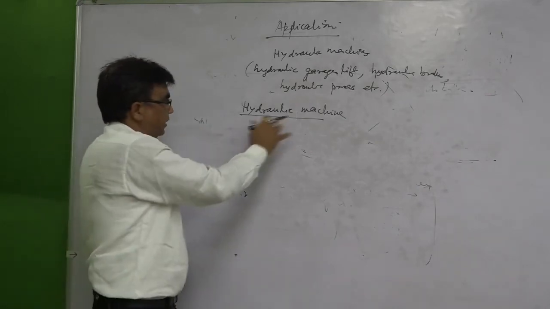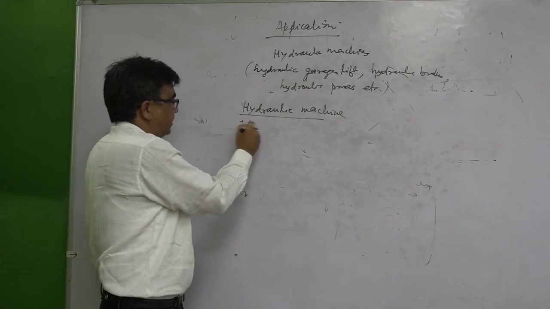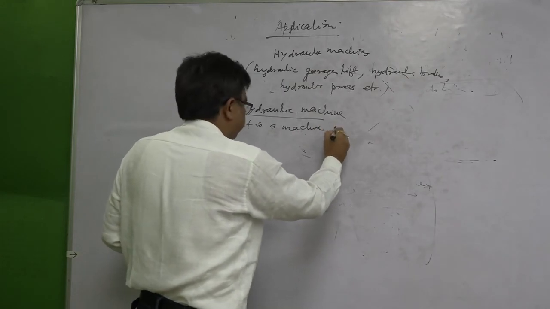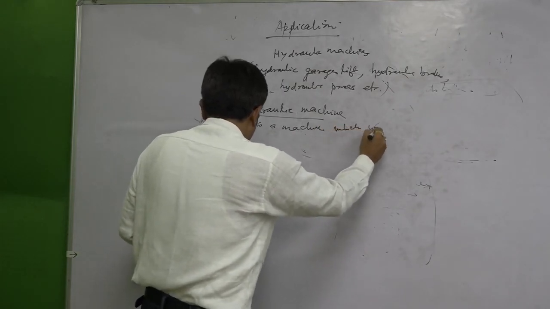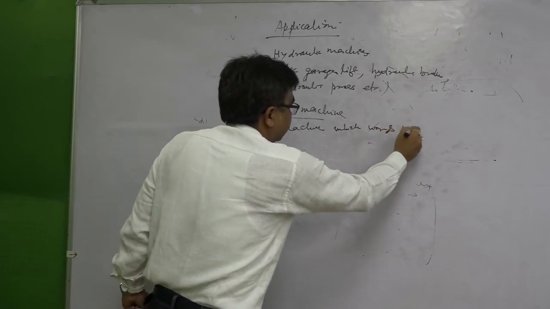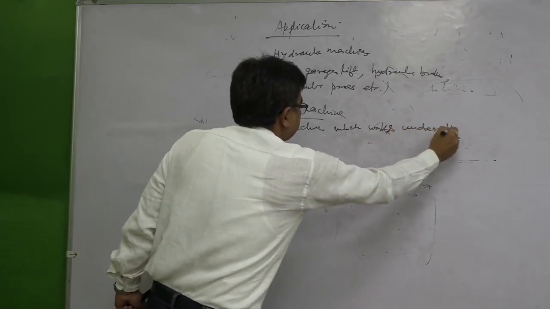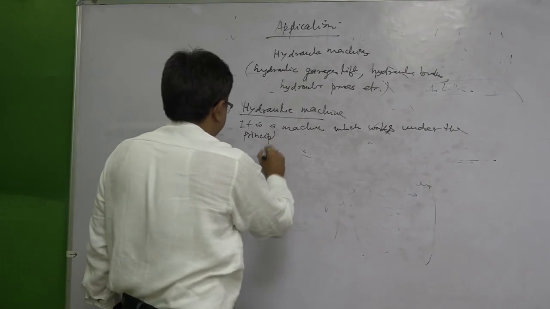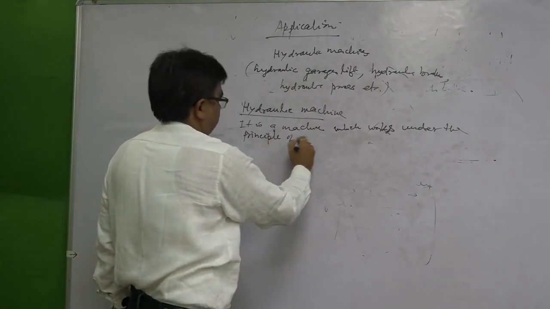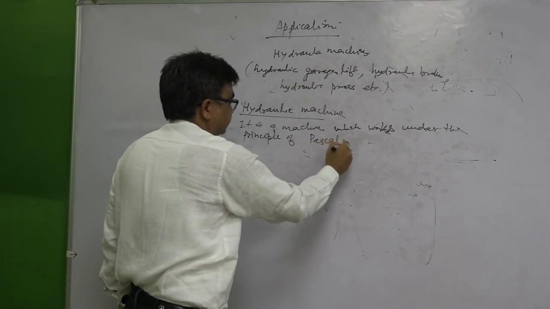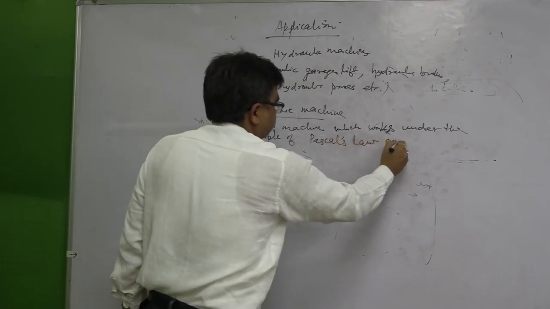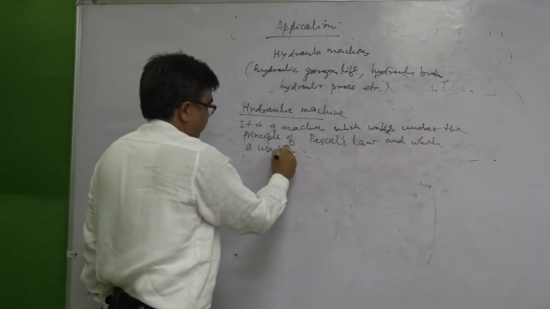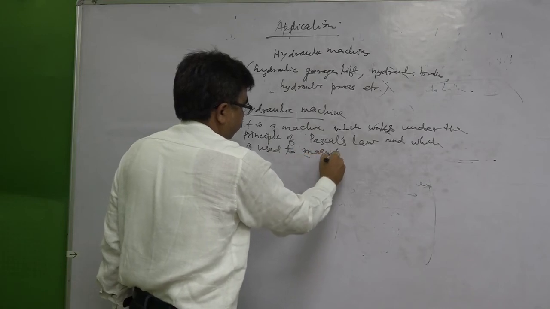So, in other words, we can say a hydraulic machine is a machine which works under the principle of Pascal's law, and which is used to magnify force.